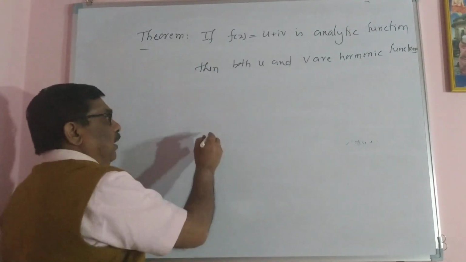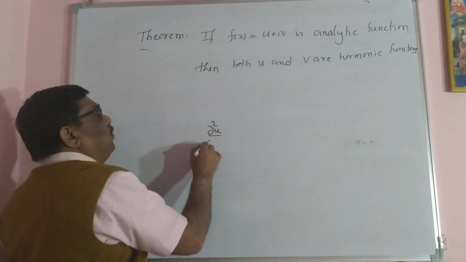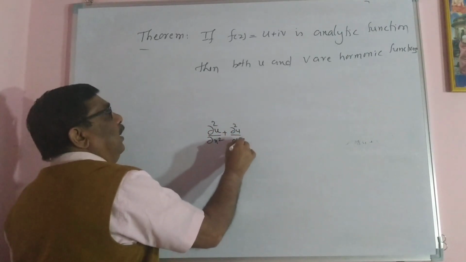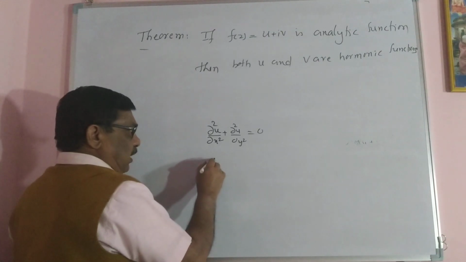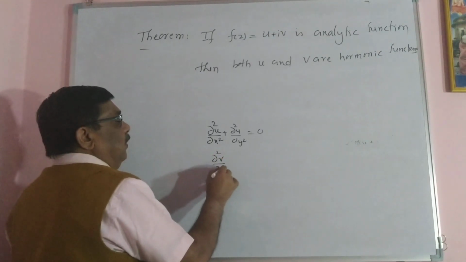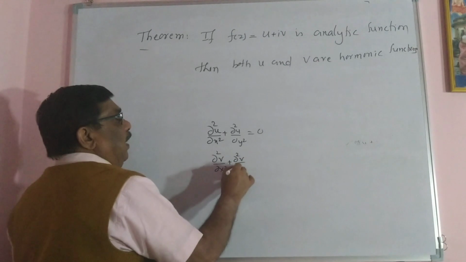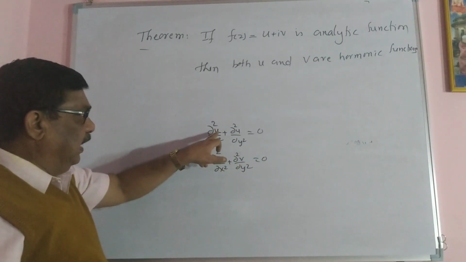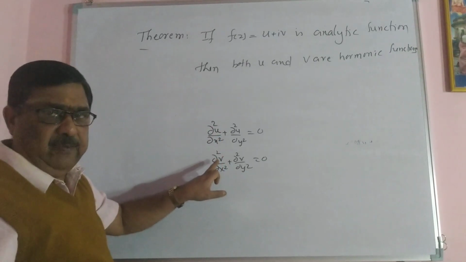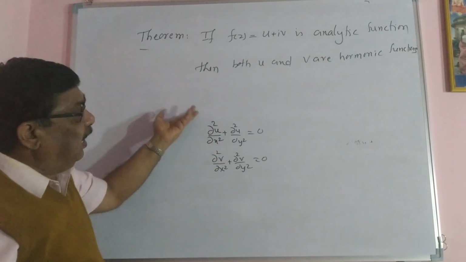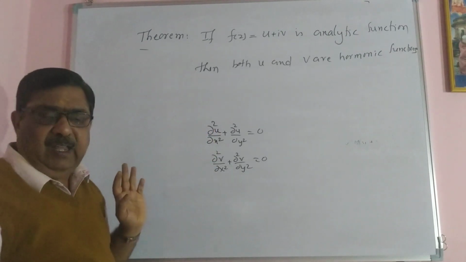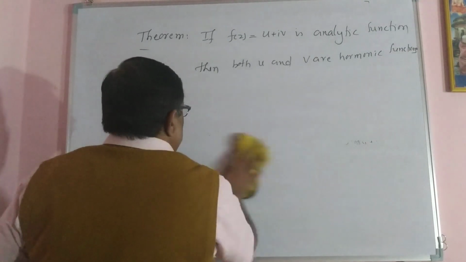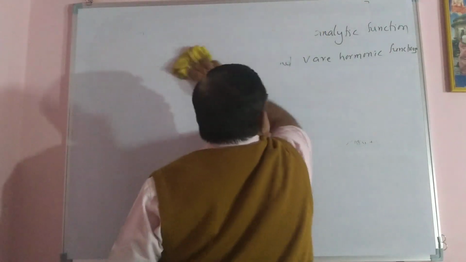How to prove this? Very simple. Get the second order derivative: dou square u by dou x square plus dou square u by dou y square. You should get 0. Similarly, dou square v by dou x square plus dou square v by dou y square is equal to 0. If you get these two equations separately, then u is a harmonic function as well as v is a harmonic function. This v is called harmonic conjugate of u, or vice versa. So these are the terms we have to prove. Quite simple. The proof is very easy for 5 marks.